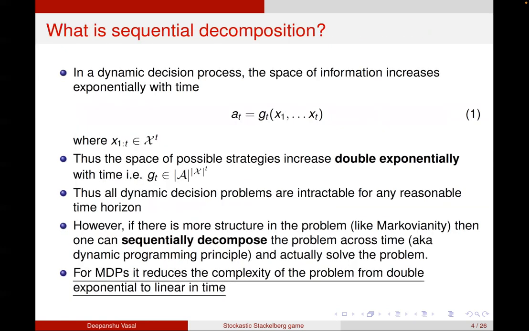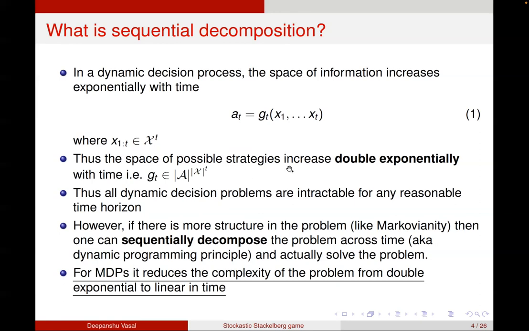So in this talk, I'm going to talk about sequential decomposition of such dynamic games. And one question I want to get to before is what does sequential decomposition mean and why is it so important? So in a dynamic decision process, the space of the information increases exponentially with time. If I take any action a_t, it is some function g_t of x_1 to x_t. So x_1 to t lives in a space that increases exponentially, and thus the possible number of strategies increases double exponentially with time. So g_t belongs to a space with cardinality of |A| to the power |X| to the power t. So this space increases double exponentially.